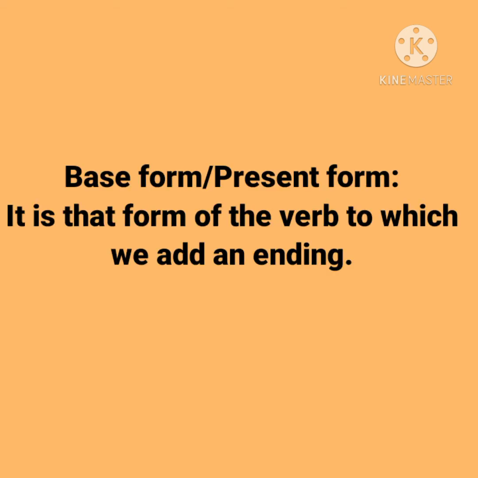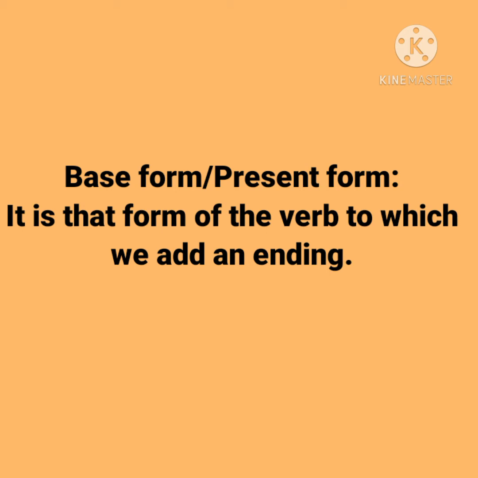The base form of the verb is the form to which we add an ending or which we modify to get another form. For example, if I say plays, played and playing, here the verb play has 3 different endings, but the main form or the base form of the verb is play. The present form of the verb is the base form of the verb. The present tense uses the base form of the verb by adding s or es with verbs in singular.